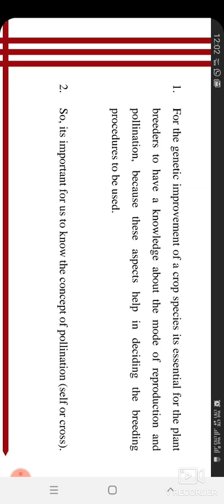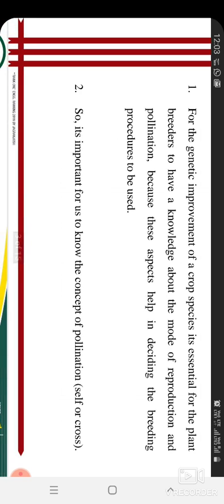Now you can see that your course name is Crop Improvement 1. For crop improvement, you can understand the basic things you have to know. The first thing you require is seed material, so we studied plant genetic resources. After that you should know the traits in any plant species, either quantitative or qualitative, and we have studied all those things. Now reproduction and pollination is also a basic thing you should know.